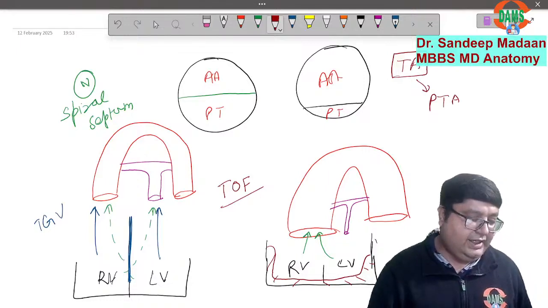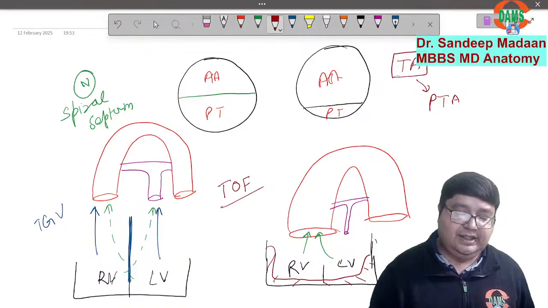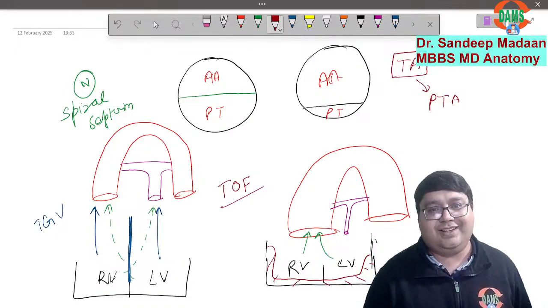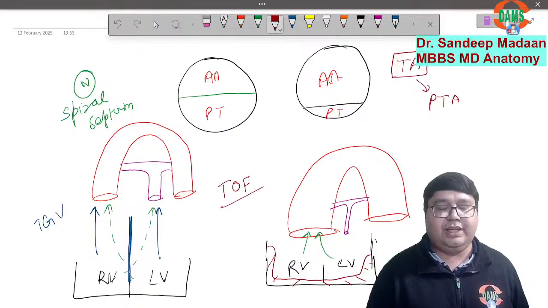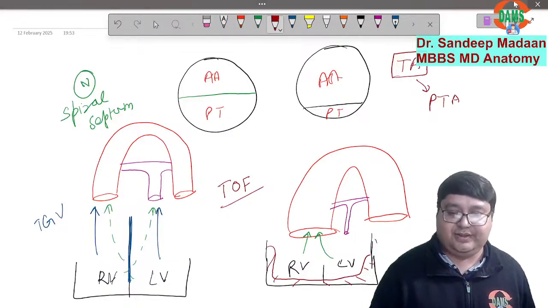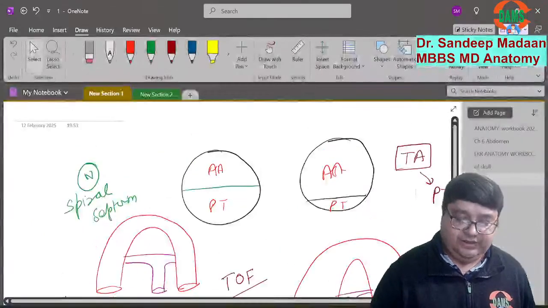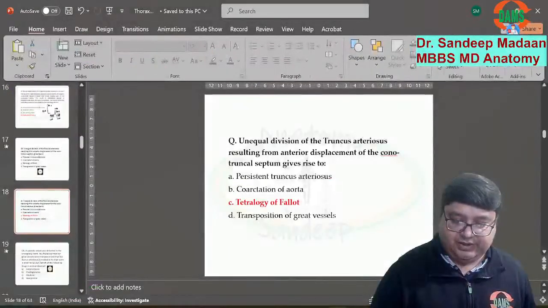Very good. And ये जो तीनों हैं, these three, they belong to what? Cyanotic heart disease. इन तीनों में एक चीज common होगी. The feature will be cyanosis. Okay. Now, dear friends, let's move on to the next question.